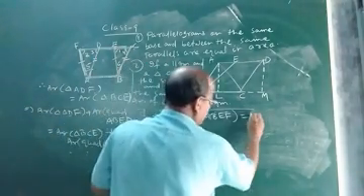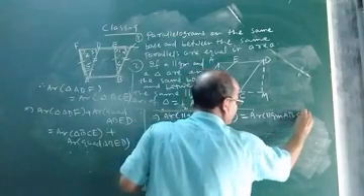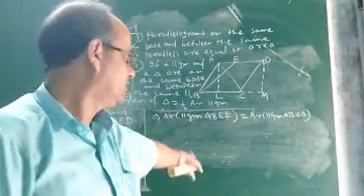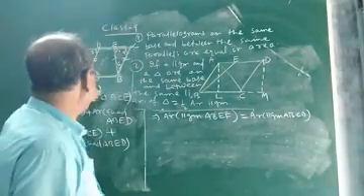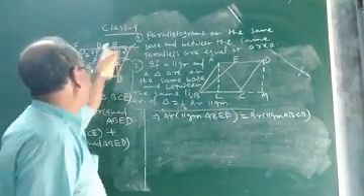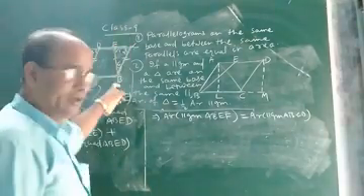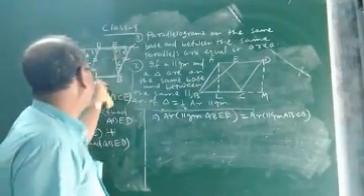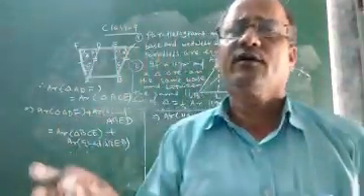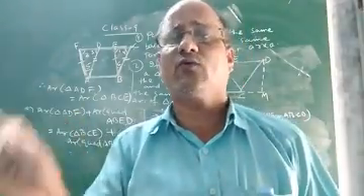So this will be equal to area of parallelogram ABCD. Thus, what did we prove? We proved that the area of parallelogram ABEF is equal to the area of parallelogram ABCD, when they stand on the same base AB and between the same parallels FC and AB. So this is the process of how to prove it. If two parallelograms stand on the same base and between the same parallels, they will have equal area.